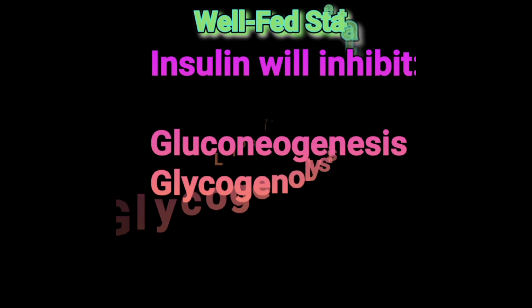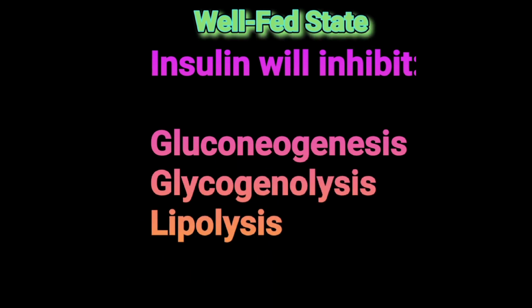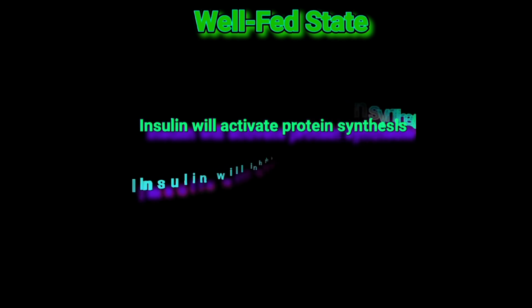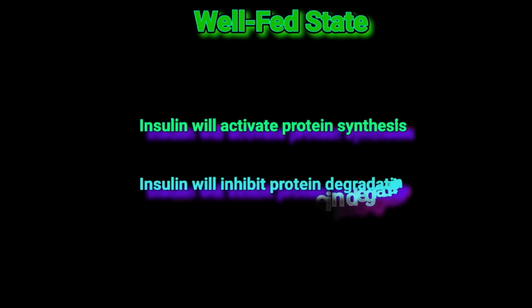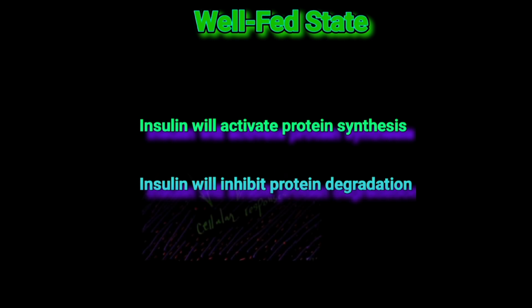Simultaneously, insulin will inhibit gluconeogenesis. It will also inhibit glycogenolysis. It will inhibit lipolysis of stored triacylglycerol. And in general, insulin will activate protein synthesis and will inhibit protein degradation.